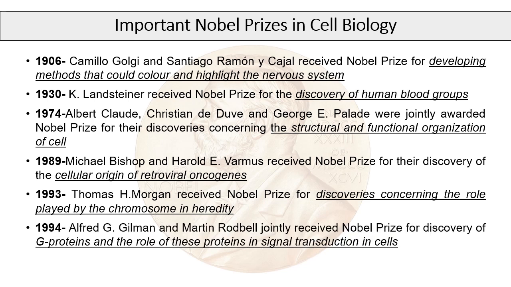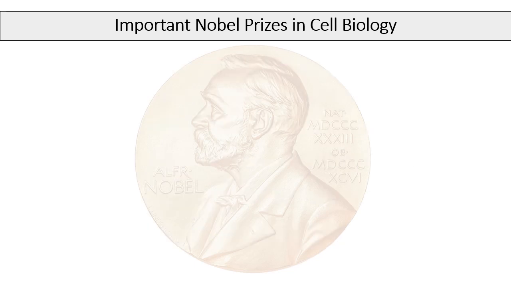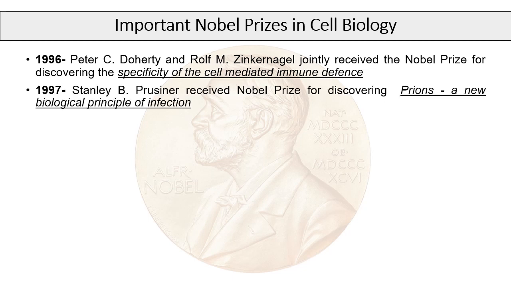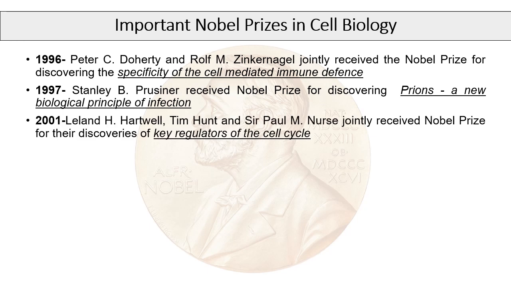In 1994, Gilman and Rodbell received the Nobel Prize for discovering G proteins and their role in cellular signal transduction. In 1996, Doherty and Zinkernagel jointly received the Nobel Prize for discovering the specificity of cell-mediated immunity. In 1997, Prusiner received the Nobel Prize for discovering prions, an infectious agent. In 2001, Hartwell, Hunt, and Nurse jointly received the Nobel Prize for discovering the key regulators of the cell cycle.